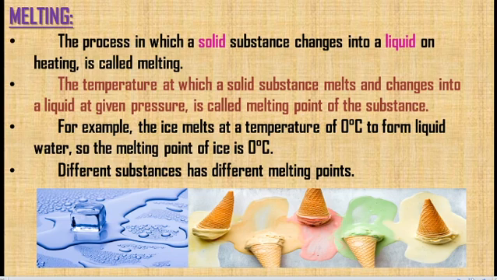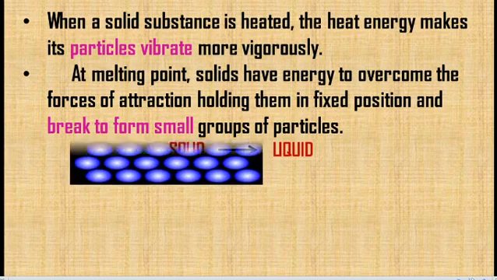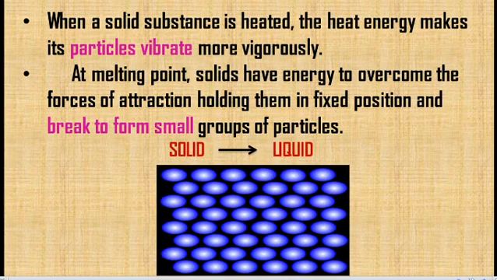Different substances have different melting points. According to the substance, the melting point will differ. When a solid substance is heated, the heat energy makes its particles vibrate more vigorously. So we are taking an ice cube and giving heat to it. The particles present in that ice cube start vibrating very speedily.